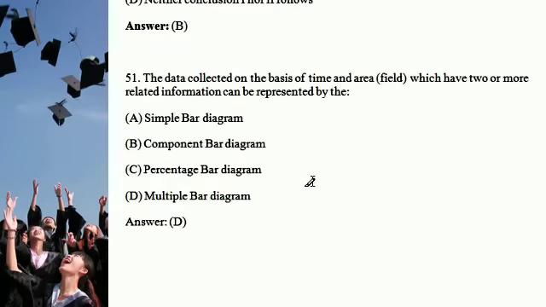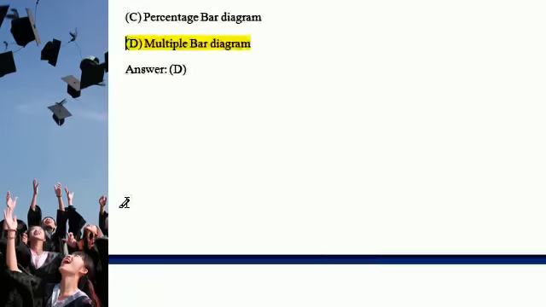And next question, question number 51: data collected on the basis of time and area, with two or more related pieces of information, can be represented by which diagram? The options include simple bar diagram and comparison. The correct answer is the multiple bar diagram, option D.